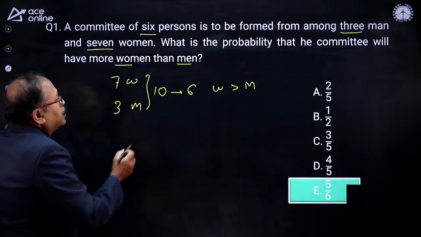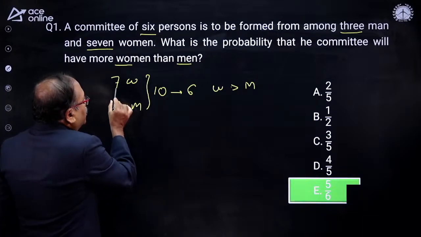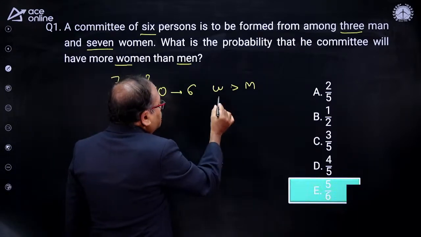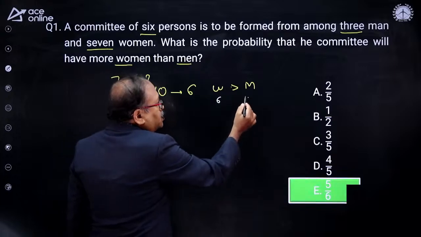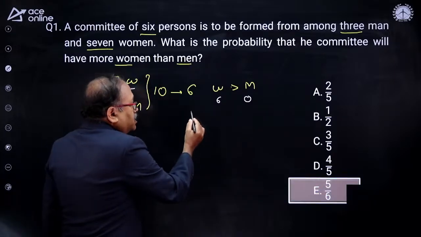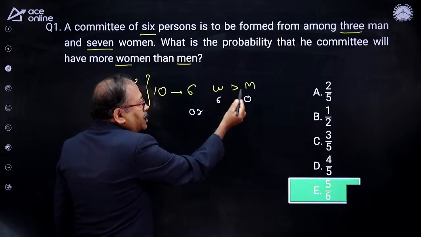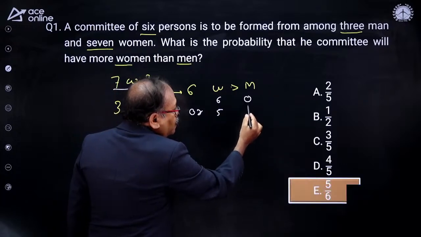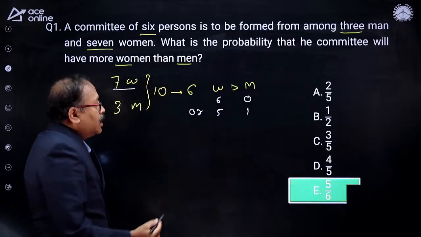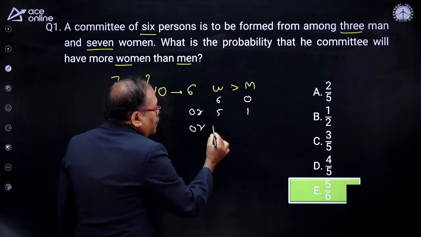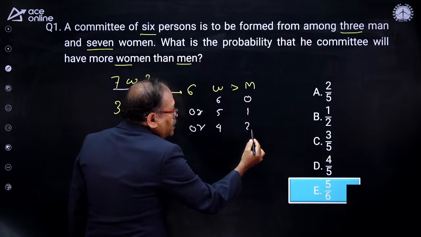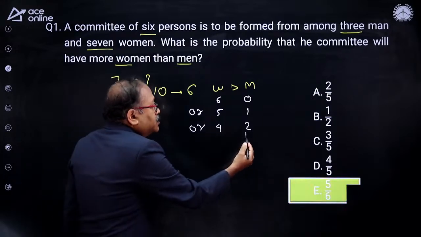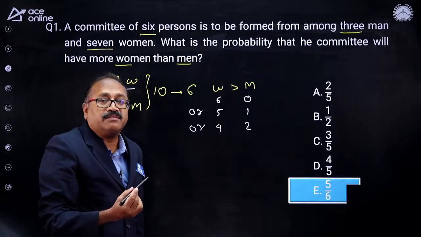Let me write down over here. What is the number of women? 7 women are there. It is possible that all 6 members are women and the number of men is 0. Or, I am saying or, in this case the number of women is more than men. So there could be 5 women and 1 man, or it could be 4 women and 2 men. And it cannot be 3 and 3. If it is 3 and 3, then the women will not be greater than men.